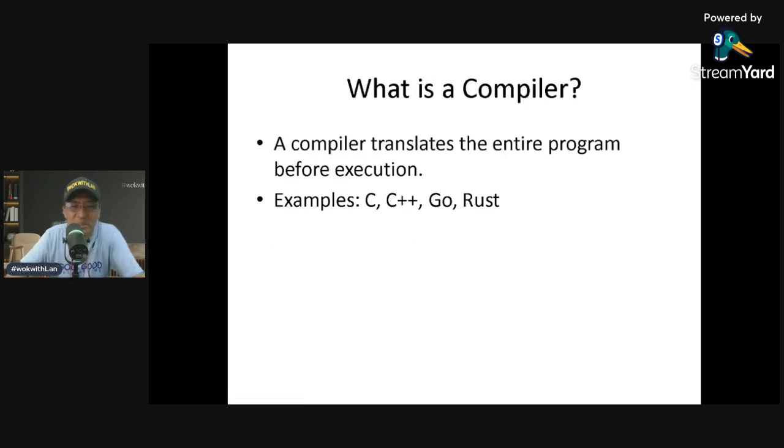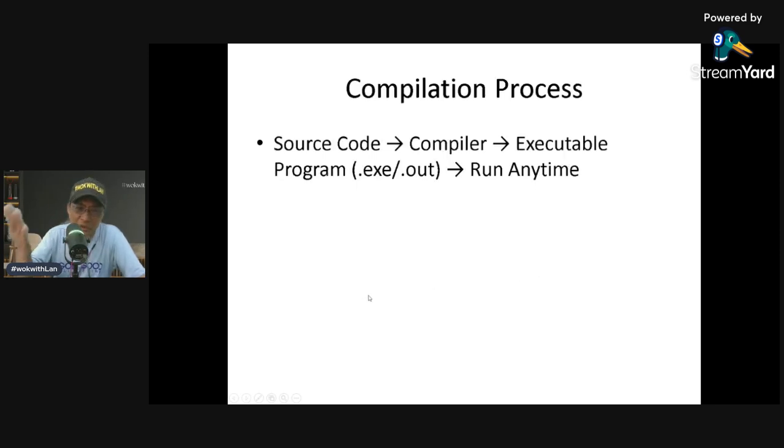Okay, so let's proceed with the compiled programming languages. Examples of this: C, C++, Go, Rust. Instead of translating the code line by line, a compiler translates the entire program first. The workflow of this: source code, compiler, and then executable program, exe or out. Once you have compiled, you can run the exe anytime. You can save the exe and then run it anytime you want.